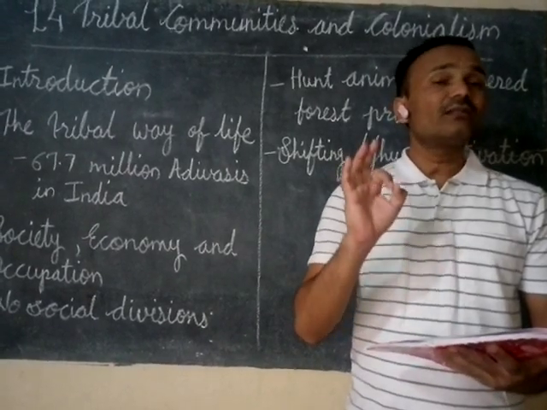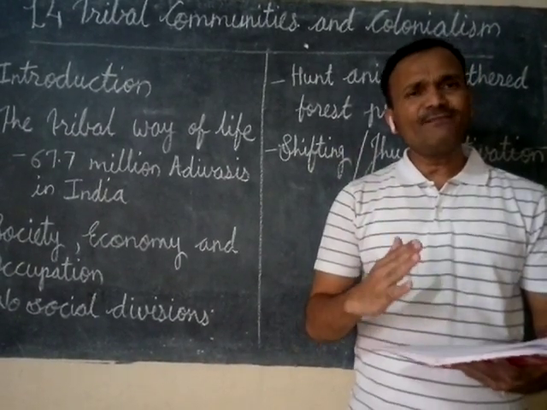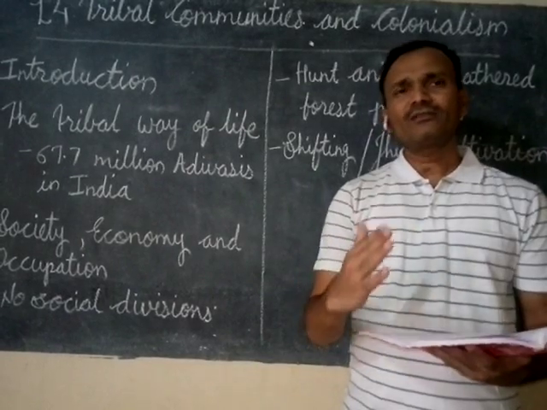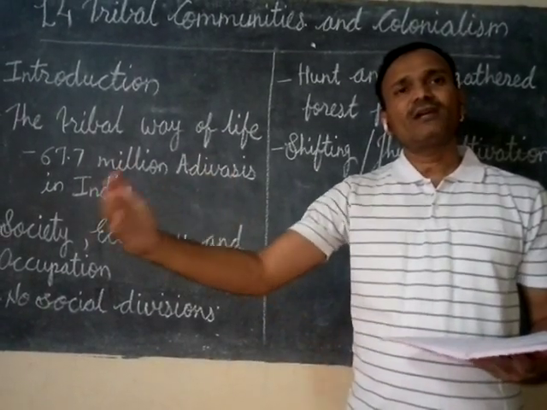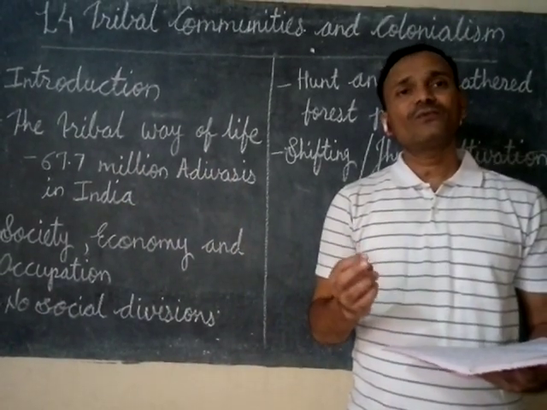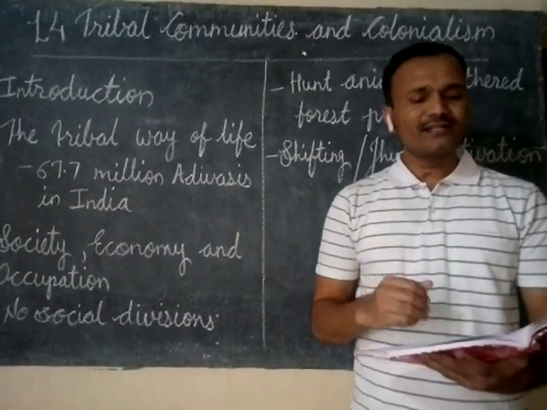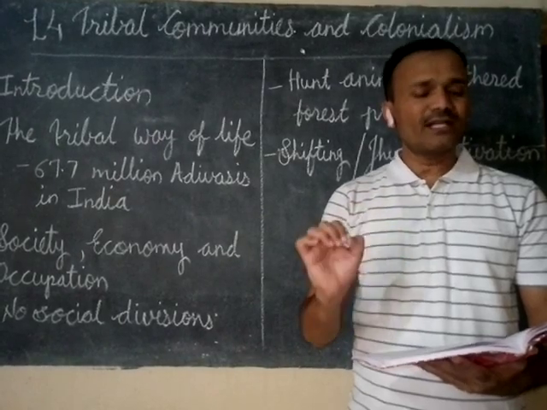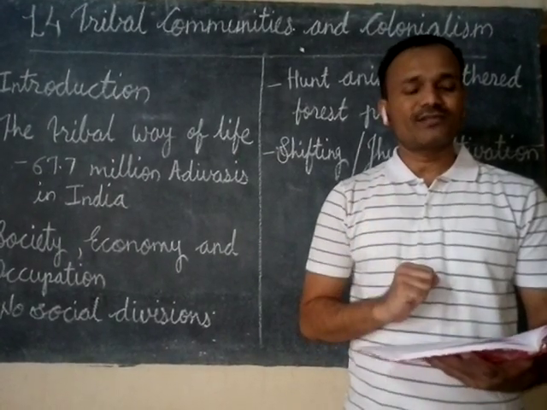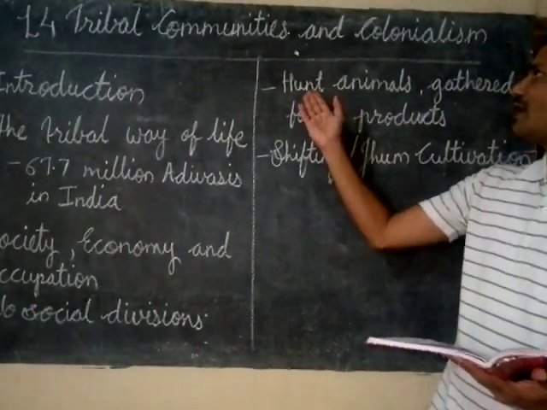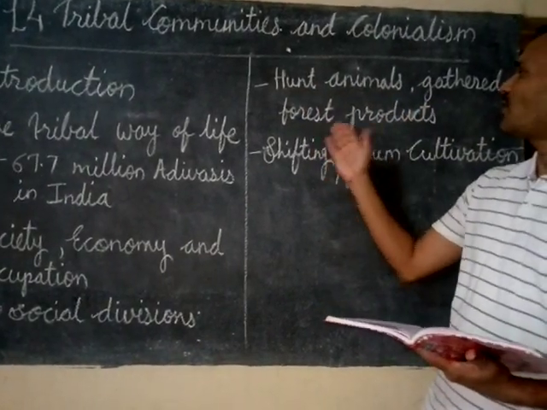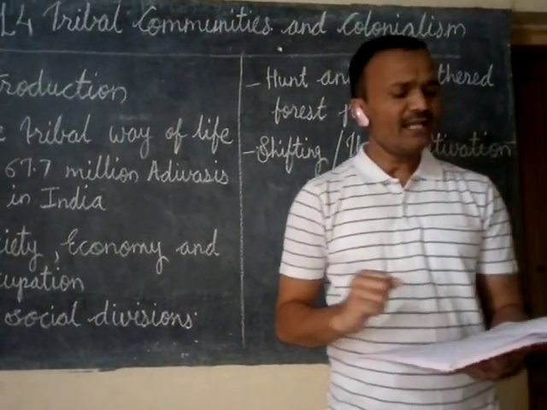They followed the nomadic life. Nomadic life means they wandered from one place to another in search of food, grass, etc. They hunted animals and gathered forest products as their primary occupation.